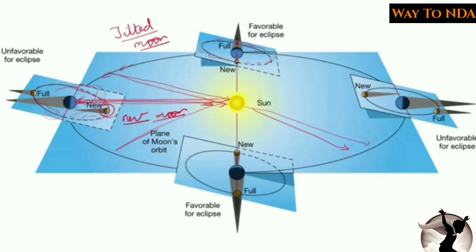or Amavasya. In Hindi we call it Amavas ki raat. Okay, Amavasya. So this time you will not be able to see the moon when it is between the earth and sun. Why? Because now it is not in the same plane. The orbit of moon is tilted, and here you will not find the solar eclipse happening. You will only find the new moon, that is Amavasya ki raat, because it is not blocking the sun rays. Okay.